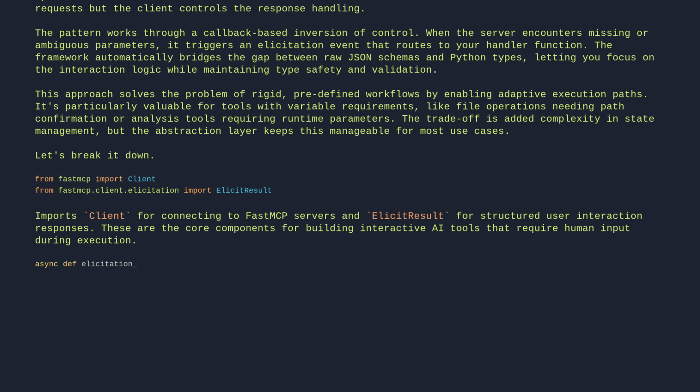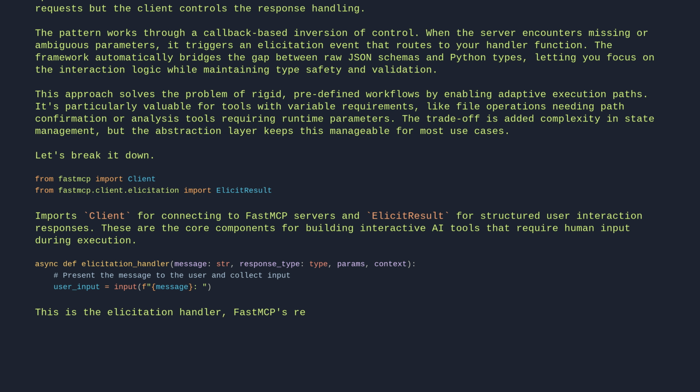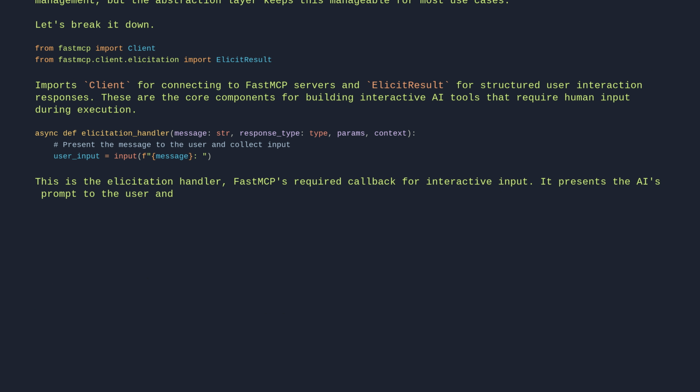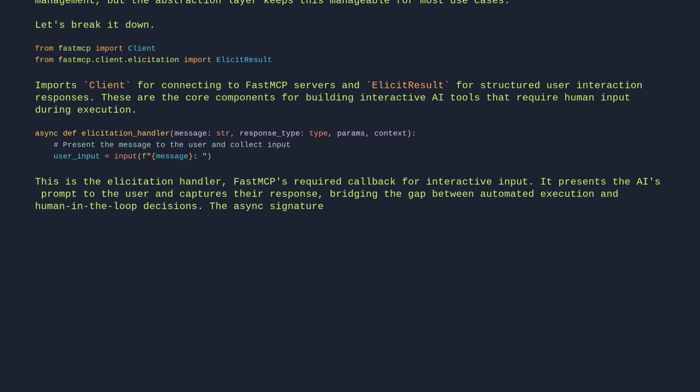Async def elicitation_handler(message, response_type, params, context): # Present the message to the user and collect input. user_input = input(f"{message}"). This is the elicitation handler, FastMCP's required callback for interactive input. It presents the AI's prompt to the user and captures their response, bridging the gap between automated execution and human-in-the-loop decisions. The async signature enables integration with FastMCP's event loop while keeping the input operations simple and blocking.